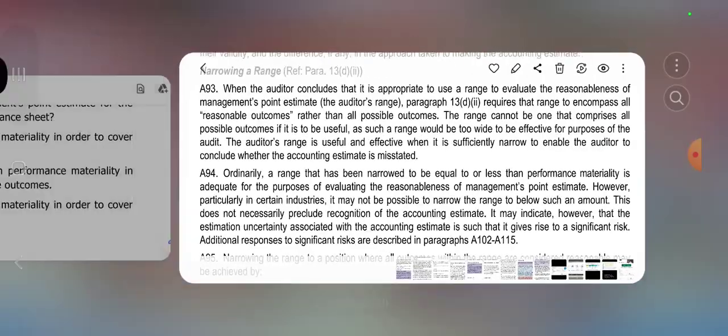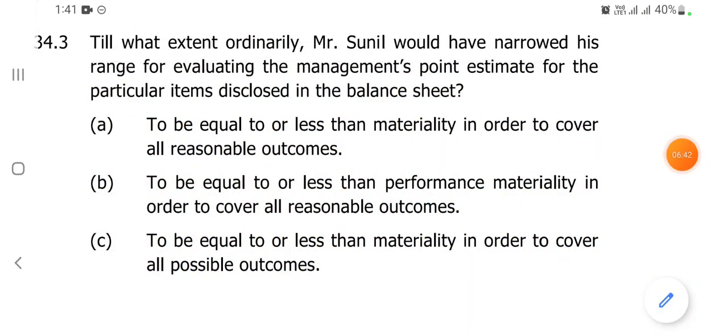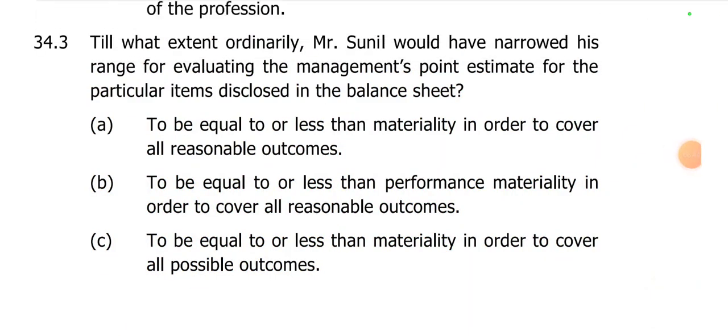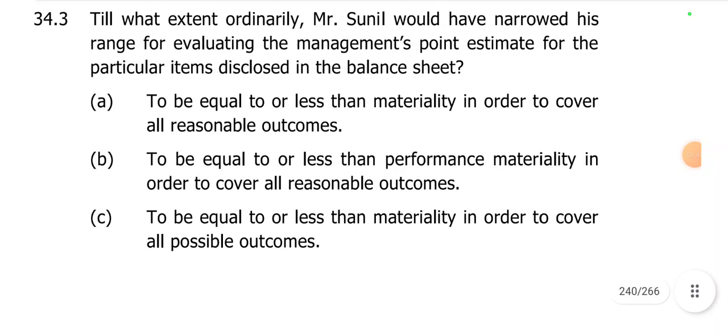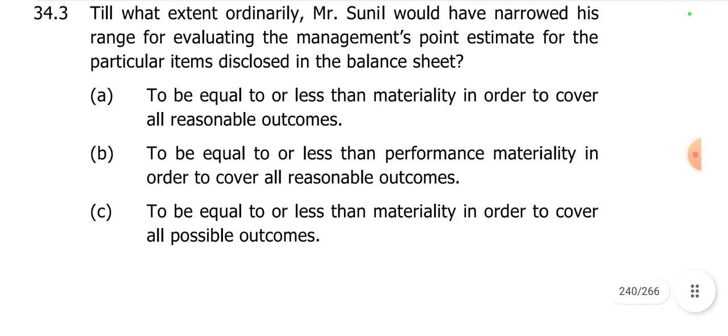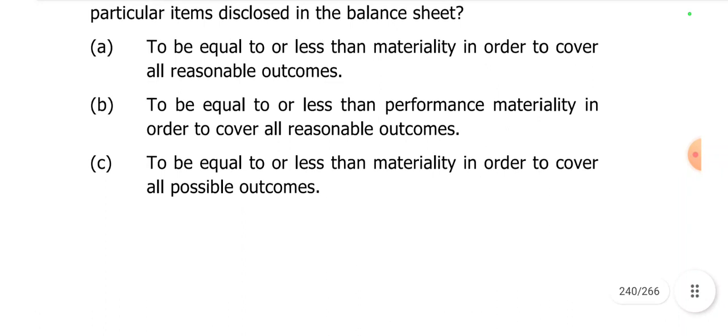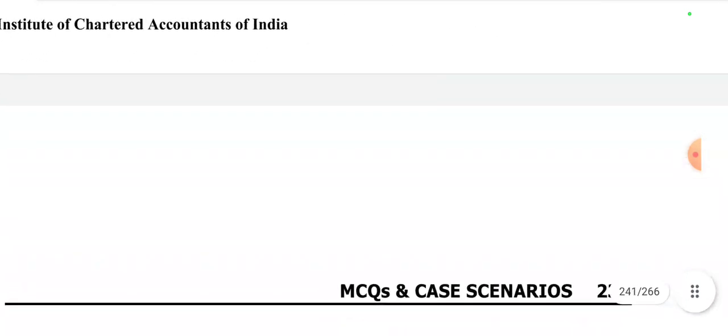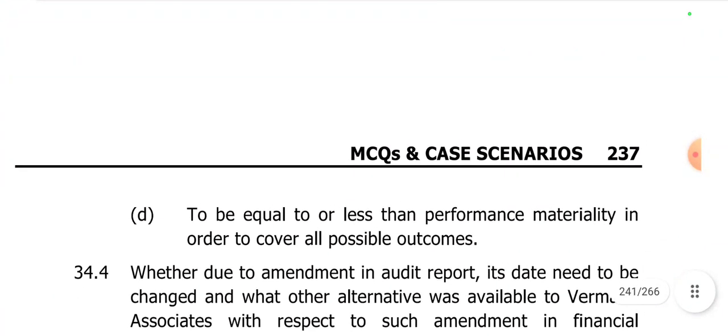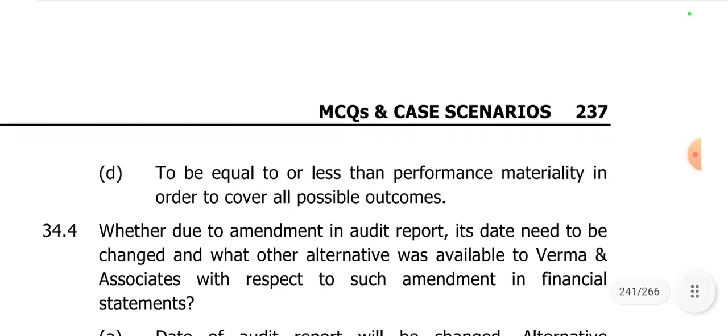Therefore, in the current scenario, it could be either option B or option D. However, option D is the most appropriate answer because it covers all possible outcomes.